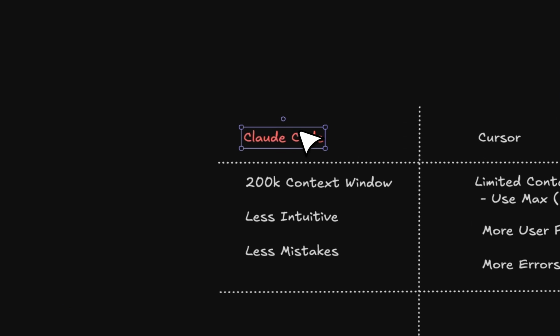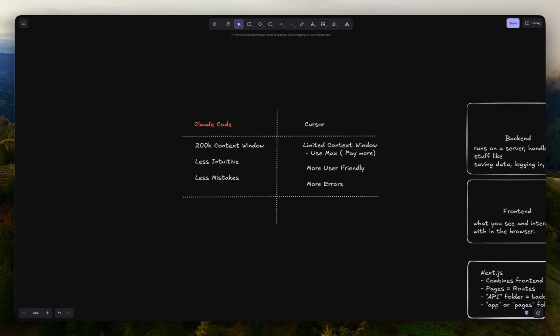Now, Claude Code is a little bit more advanced and it's less intuitive, but the counterpart of being less intuitive is that it makes fewer mistakes with the code. And for me, I'd rather have something that works really, really well while being less intuitive than something that will make me spend more hours trying to debug the code, just for the user experience.